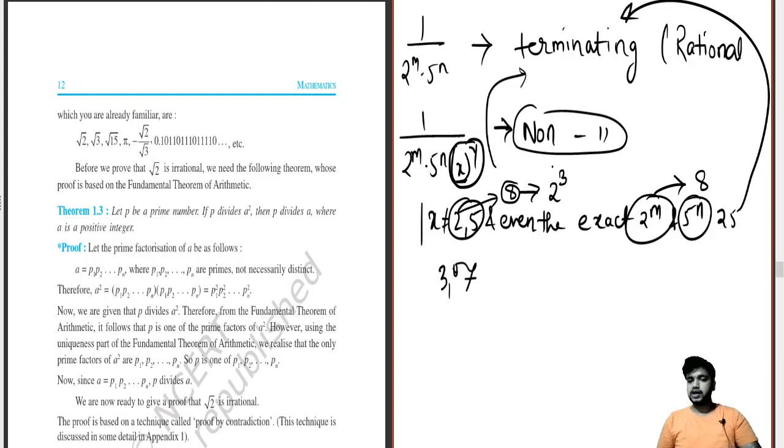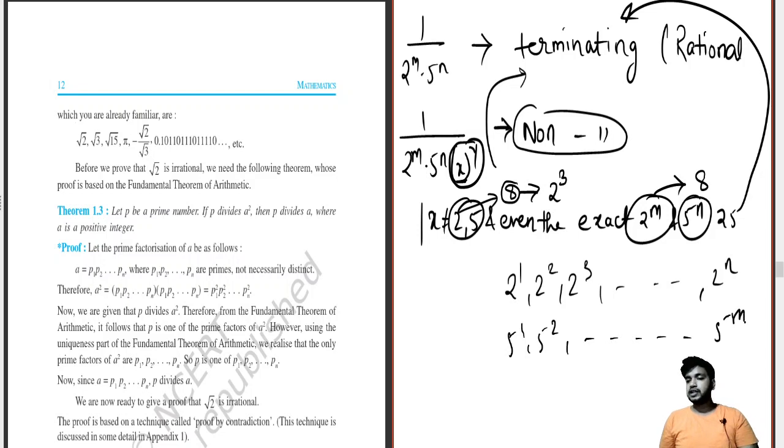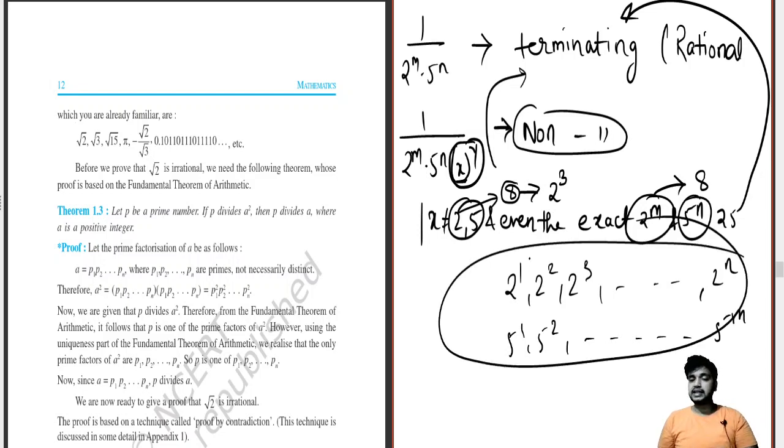Okay. So we want to look at those terms which are not in the powers of 2 or powers of 5. Not in the case of 2 to the power 1, 2 to the power 2, 2 to the power 3, up to 2 to the power n, 5 to the power 1, 5 to the power 2, 5 to the power 3, up to 5 to the power m. They should not take any of these numbers. Other than that, they can take any number. This is very important to understand. So it can take any number like 3, 4, 9, 6, 7, these all numbers can be taken.